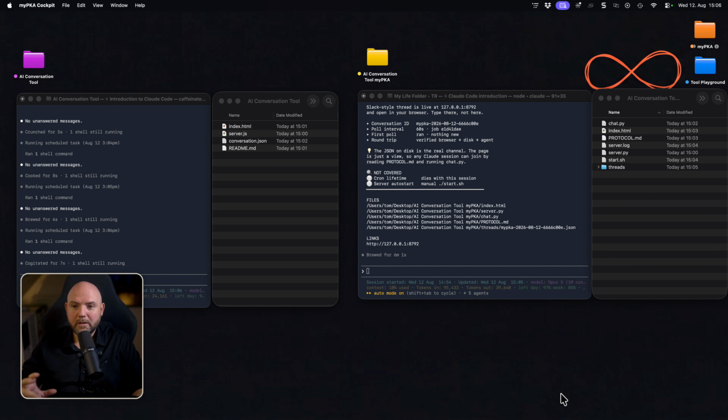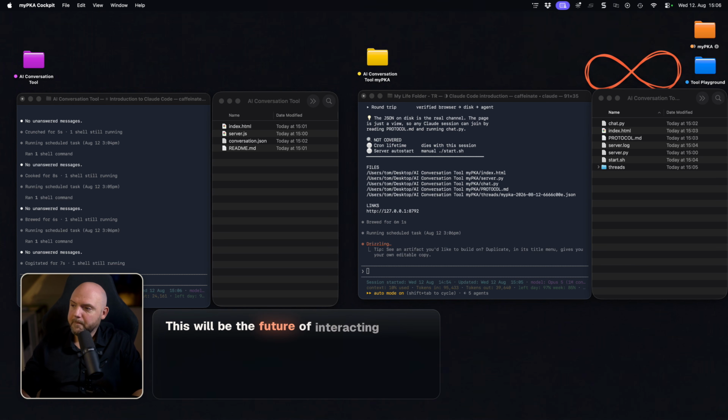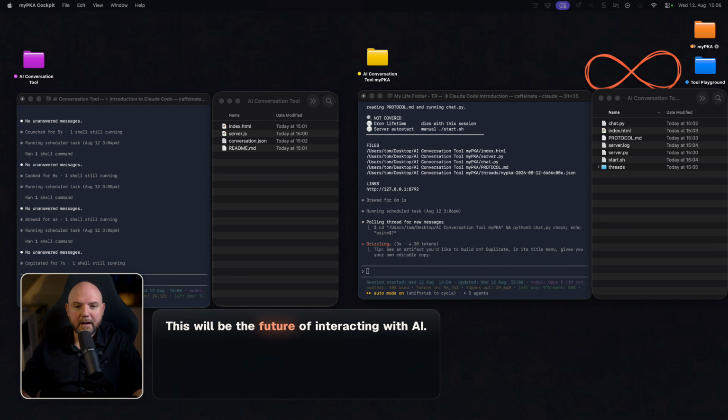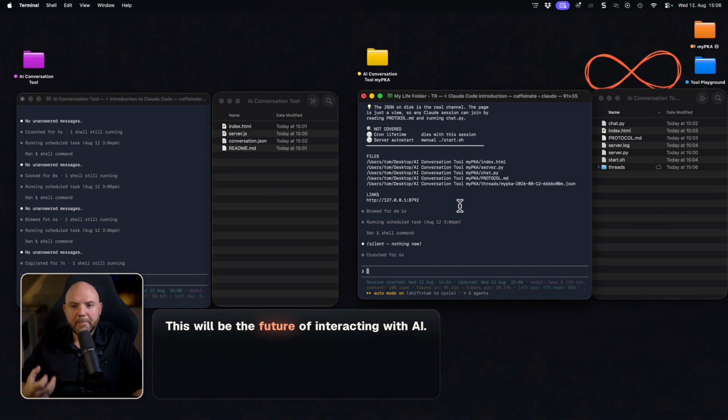And I strongly believe that this will be the future of interacting with AI: that experts, individual humans, will build something that perfectly fits their needs, their way of thinking, their way of working, their way of interacting with other humans or with AI.